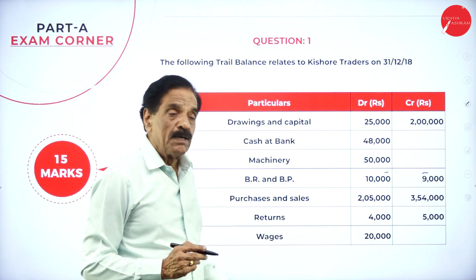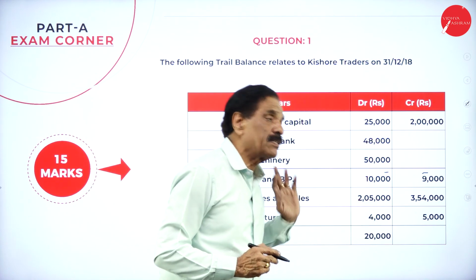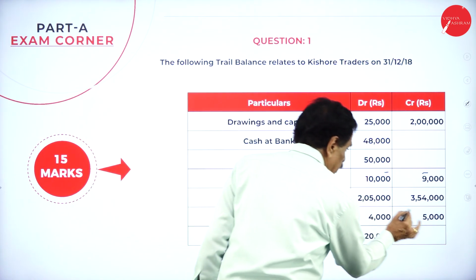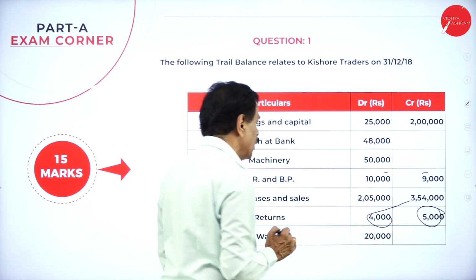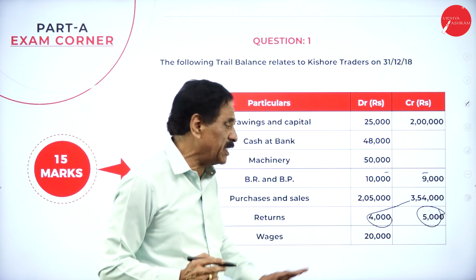Purchases and sales. Purchase will come in the trading account, sales the other way. This is opposite. This is the purchase return. This is the sales return. Opposite. 4,000 is the sales return.